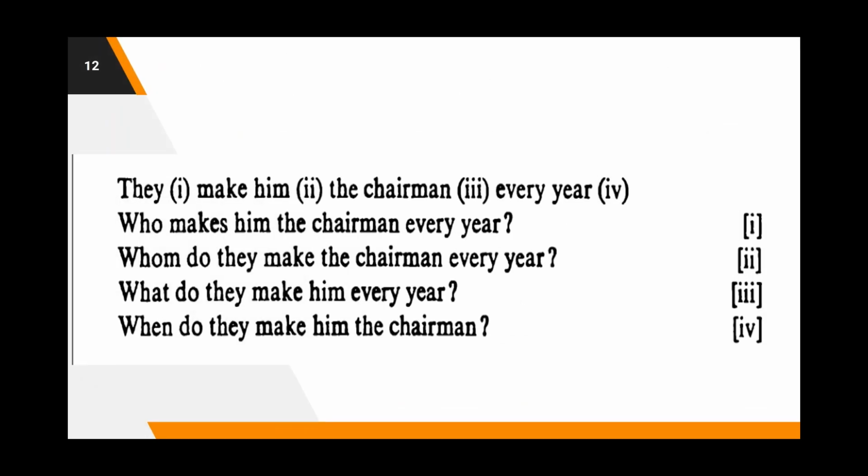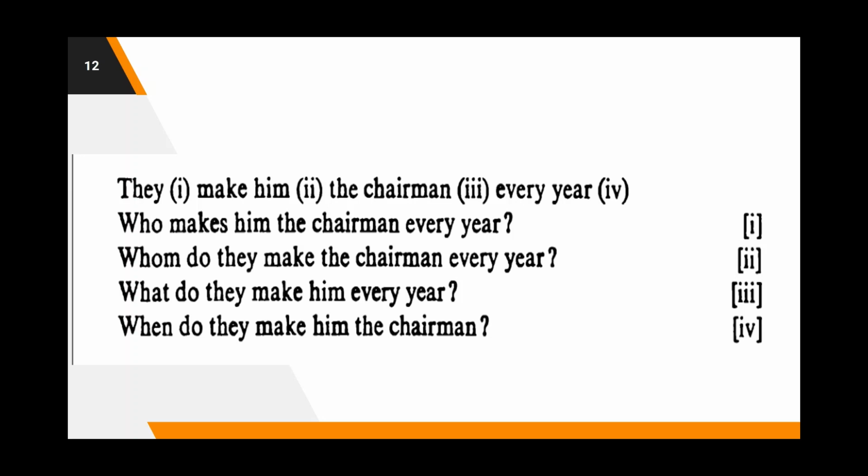Look at these examples. They make him the chairman every year. We can ask about the subject using a WH word, meaning we use a proform: who makes him the chairman every year?